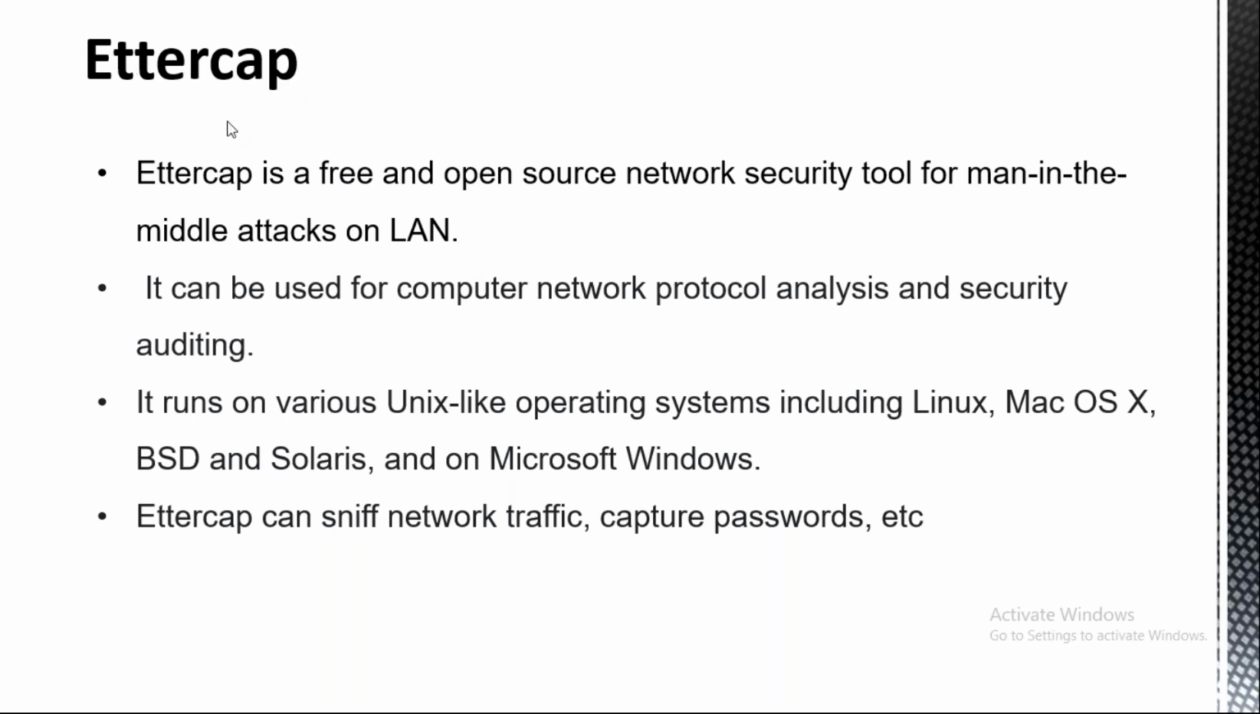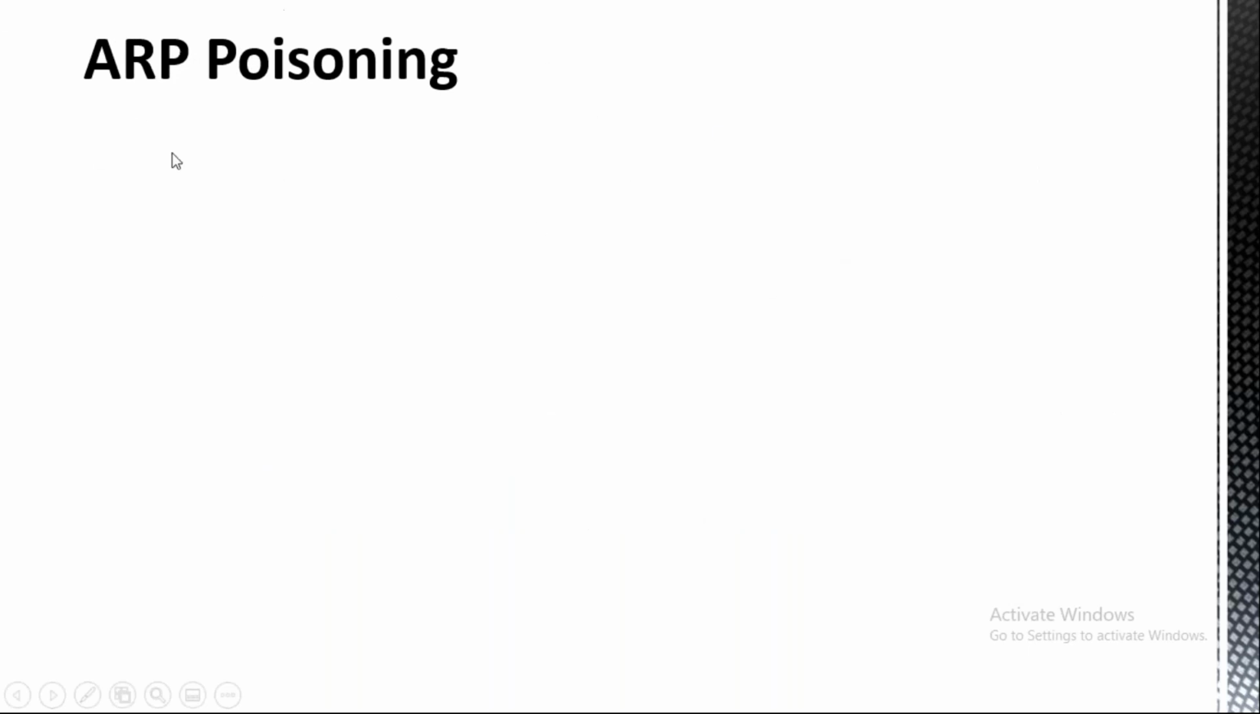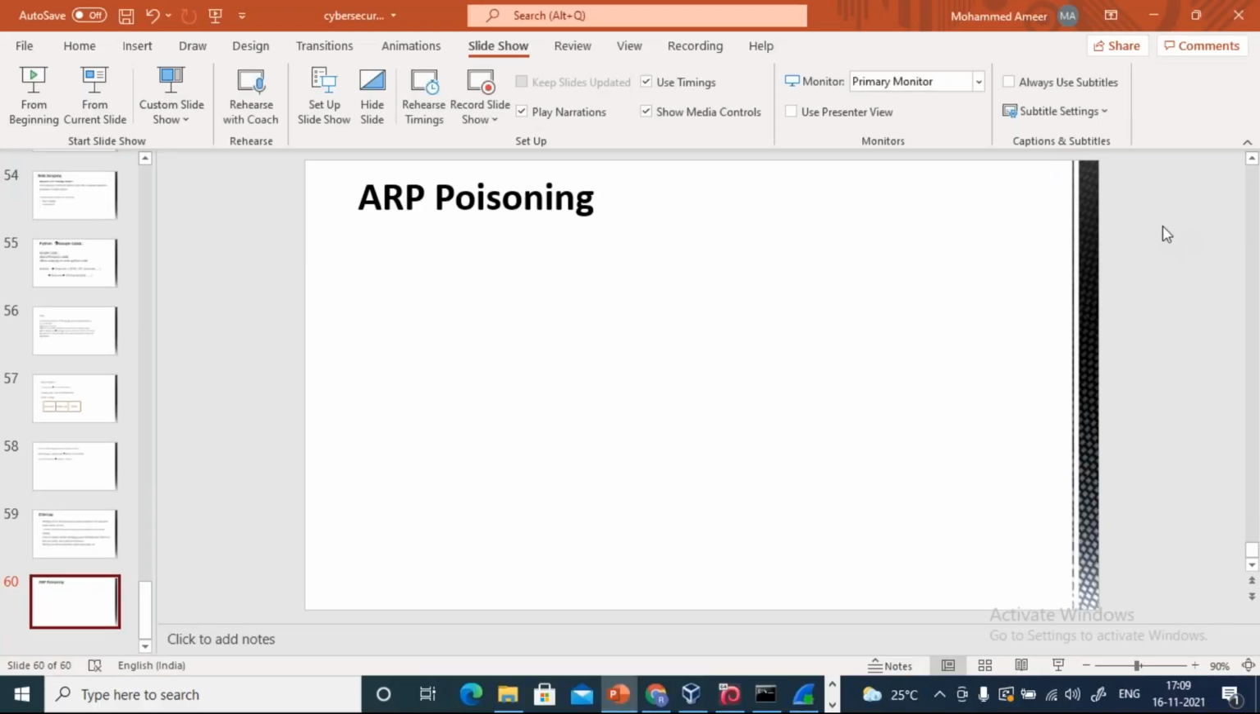Before understanding, see, this is one tool using which we are going to do the network security work, right? We are going to achieve this using a man-in-the-middle attack on LAN. But what exactly is this man-in-the-middle attack? Before understanding that, we will understand something called ARP poisoning. In Ettercap, we are going to study ARP poisoning. So what exactly is ARP poisoning? Let us try to understand.